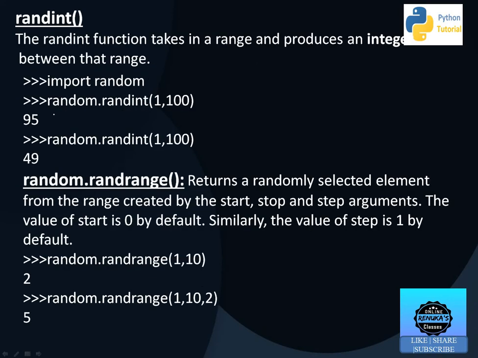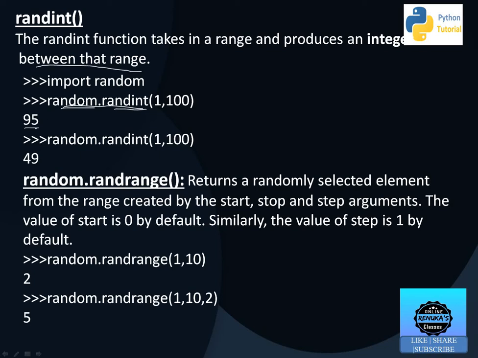Next is randint. The randint function takes in a range and produces an integer in that range. Every function we will use with the random module, so random.randint(1, 100). Randomly it will produce any number.